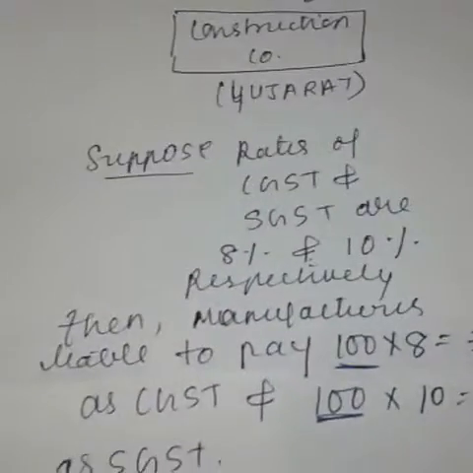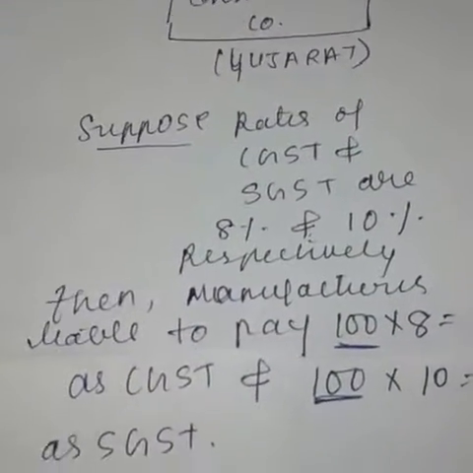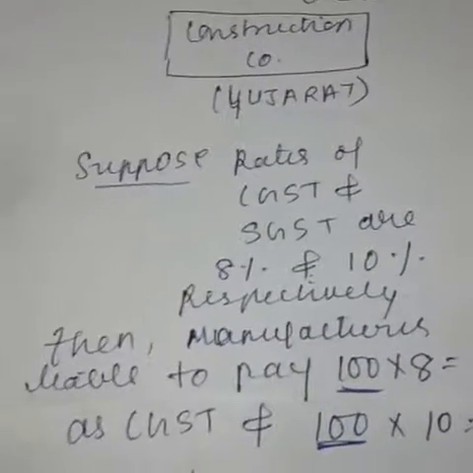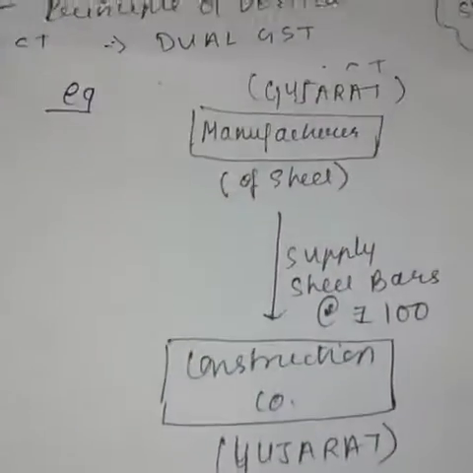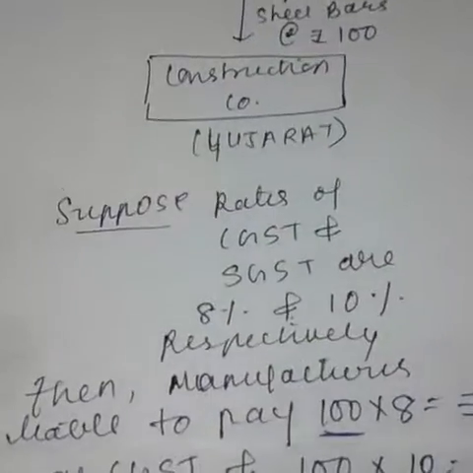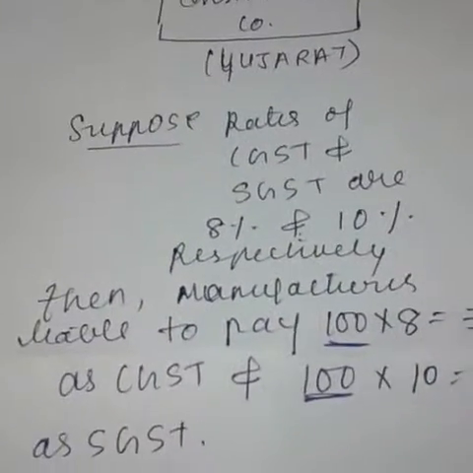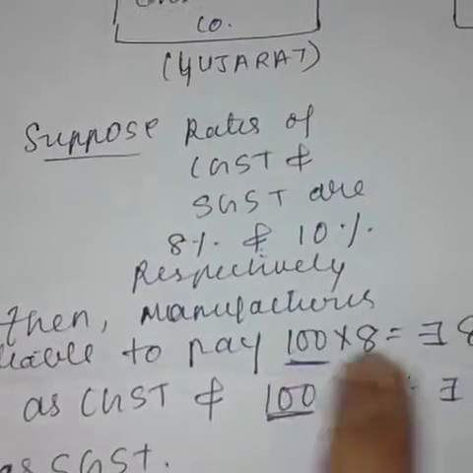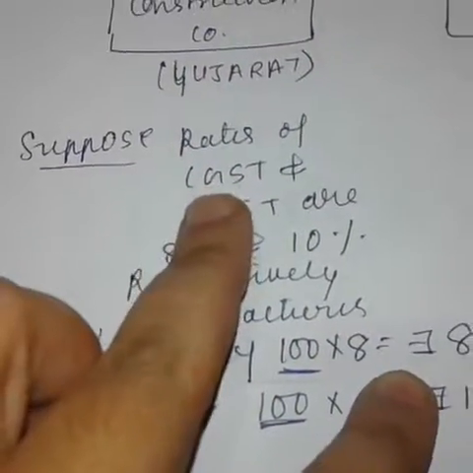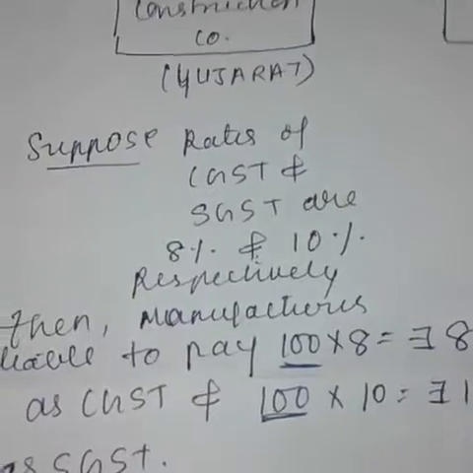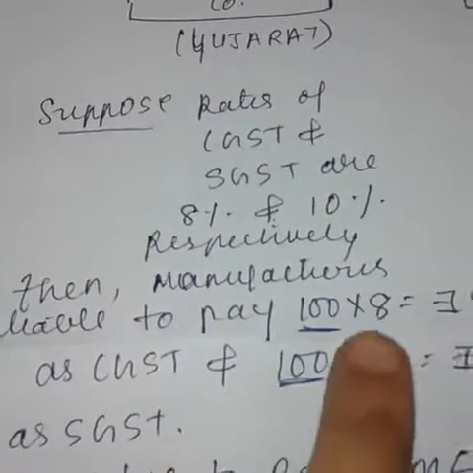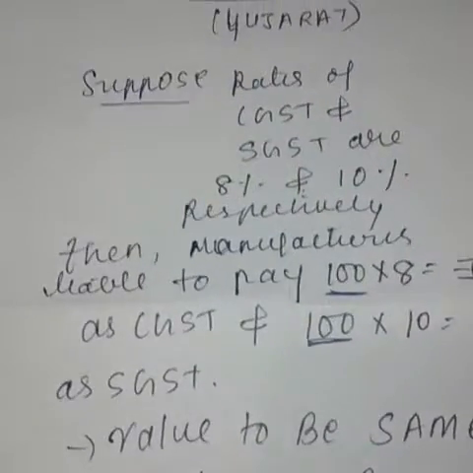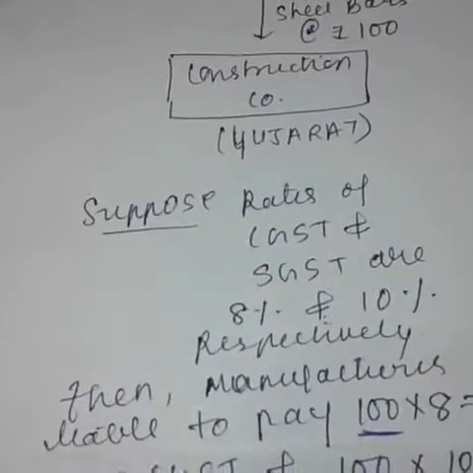Now, how shall the levy take place? The supplier of the goods, that is the manufacturer, will have to pay CGST and SGST both simultaneously. That is, 100 rupees into 8% CGST, that is 8 rupees, and SGST, that is 100 rupees into 10%, that is 10 rupees. Both shall be paid by the manufacturer simultaneously.